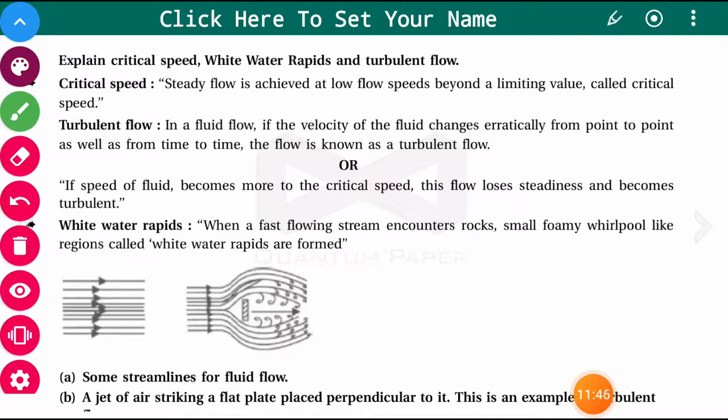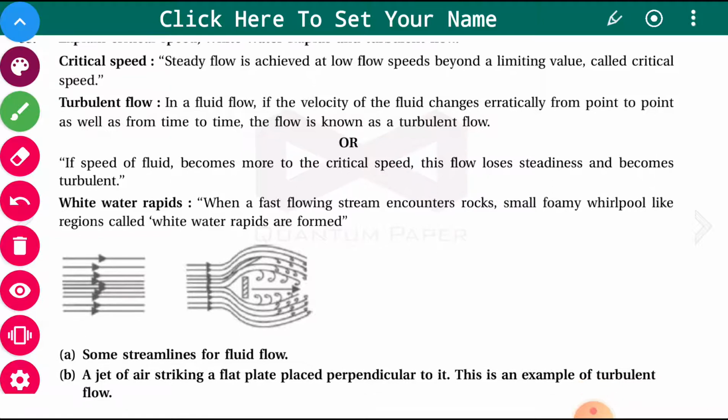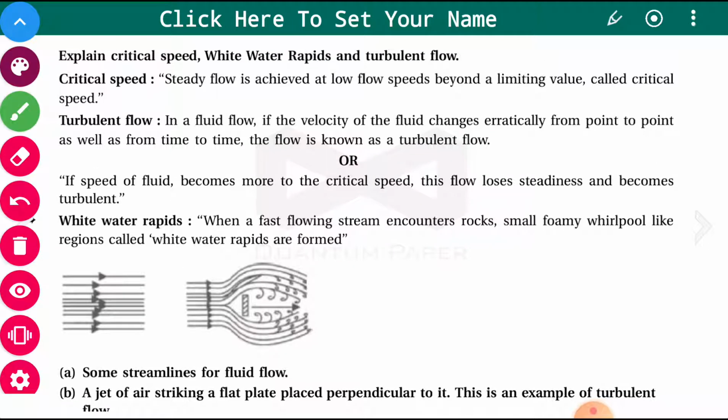Now there are definitions of critical speed, white water rapids and turbulent flow. Critical speed: steady flow is achieved at low flow speeds up to a limiting value. This is called the critical speed, so it is the speed up to which a steady flow is achieved.